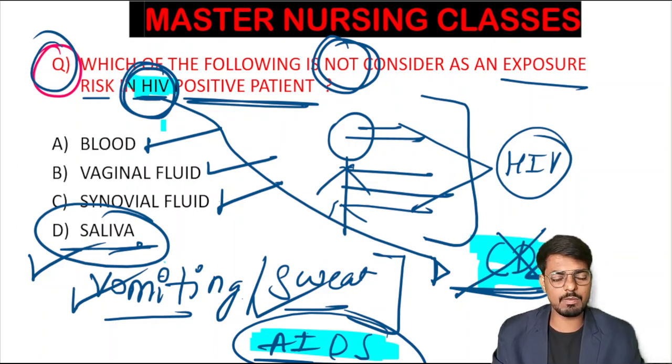Can anyone tell what is the confirmatory diagnostic test for HIV? Is it the viral load test? Is it ELISA? Is it the Western blot test? Can anyone comment the answer? Already it is there in our quiz, and one time we discussed it in our class also.